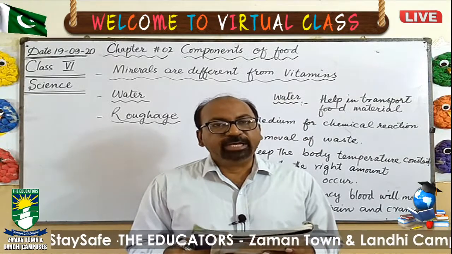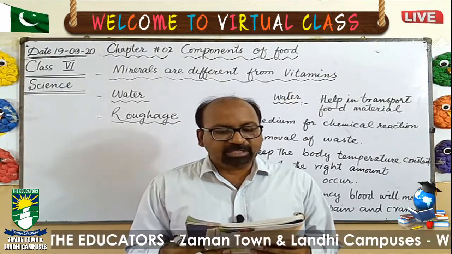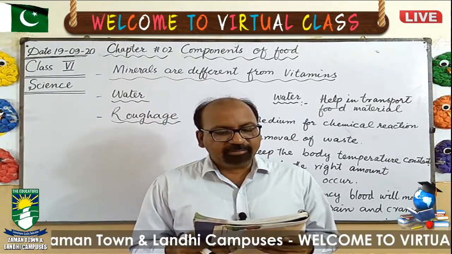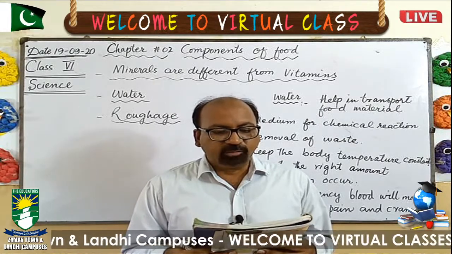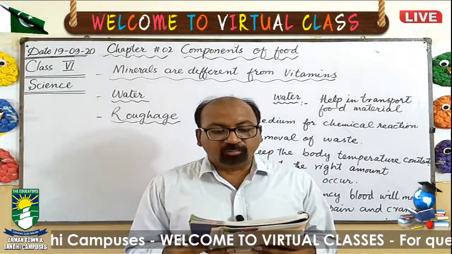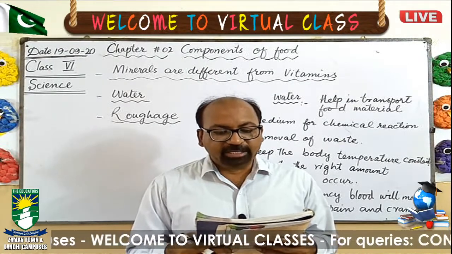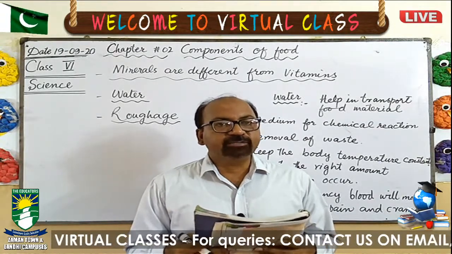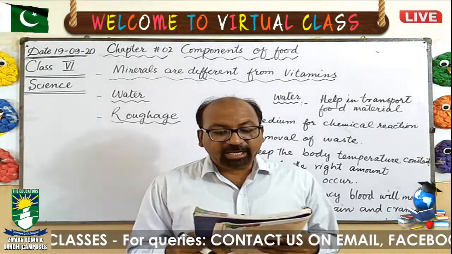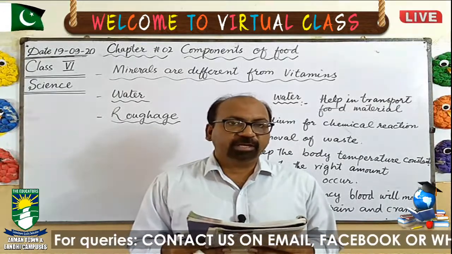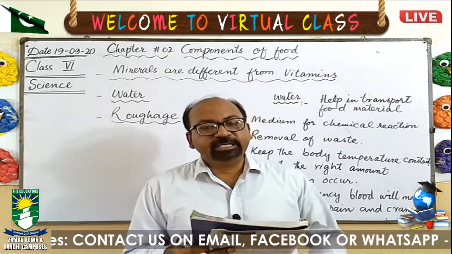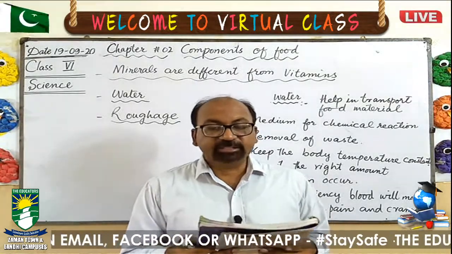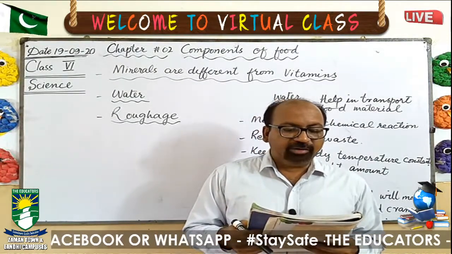Phosphorus, we can get phosphorus from meat, fish, eggs, and whole grains. All the grains have phosphorus. And what is the importance of phosphorus? For development of strong bones and teeth, and for making energy-rich compounds in the cells of our body, because energy is very necessary. And the disease is rickets. Teeth and bones become weak. This is the symptom.